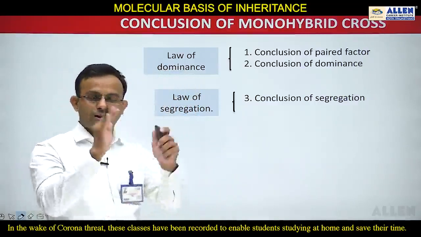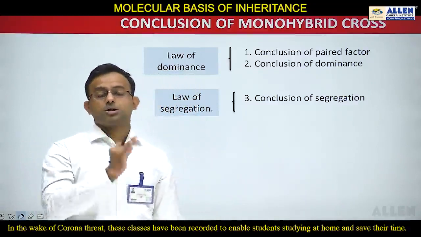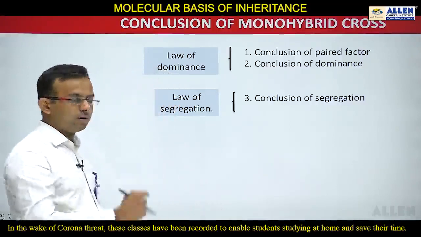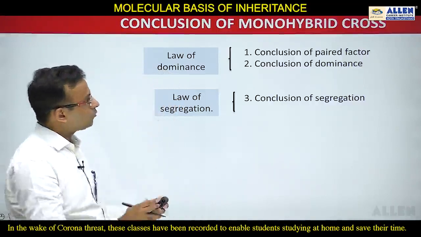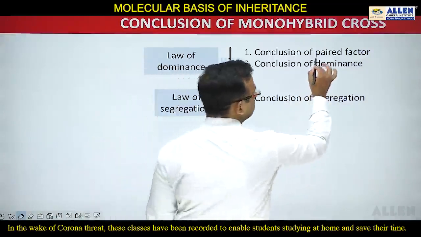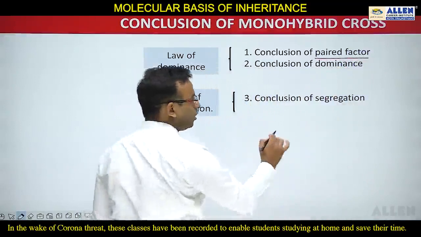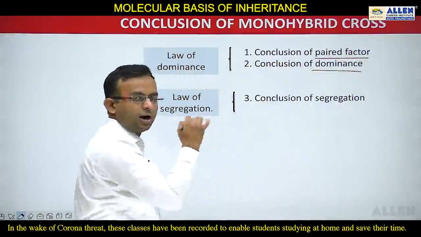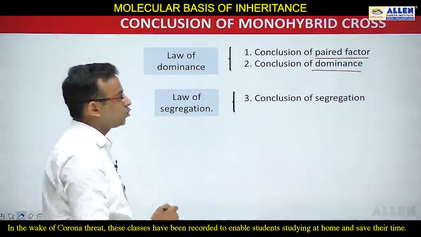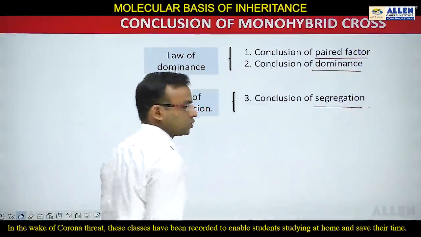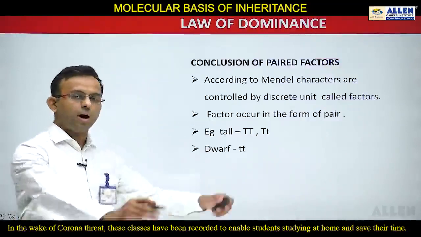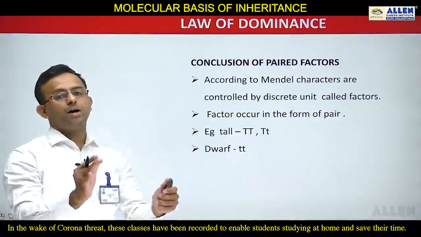Both the laws are mentioned in NCERT. So always remember, on the basis of the monohybrid cross, two laws are given. One is the law of dominance and another one is the law of segregation. In the law of dominance, two conclusions are there. One is the conclusion of paired factors. Another one is the conclusion of dominance. Both conclusions are studied in one law, that is the law of dominance, and the law of segregation means the conclusion of segregation. So first of all, I am going to explain the law of dominance, and in it, first the conclusion of paired factors.